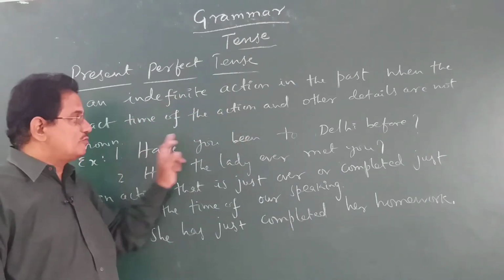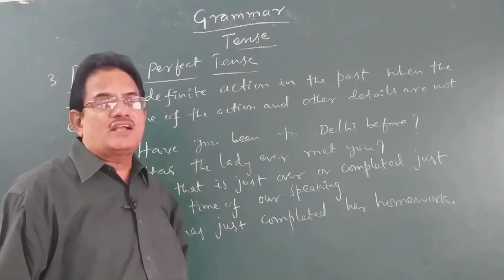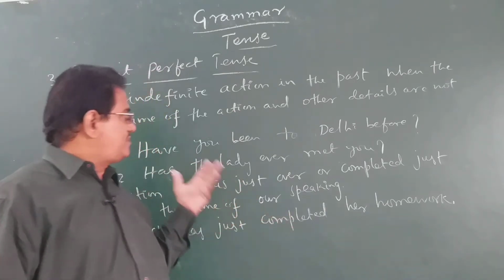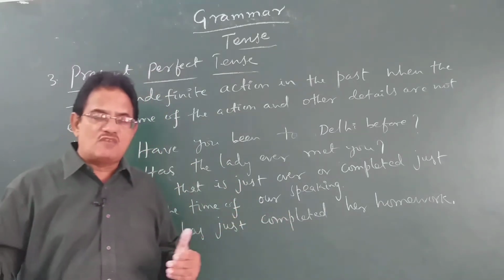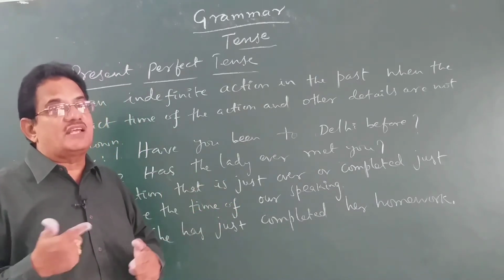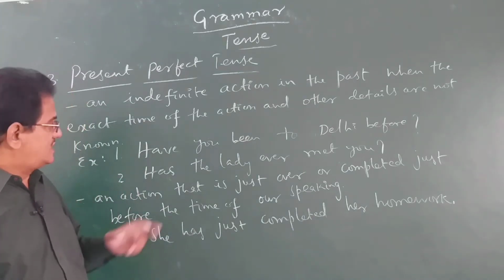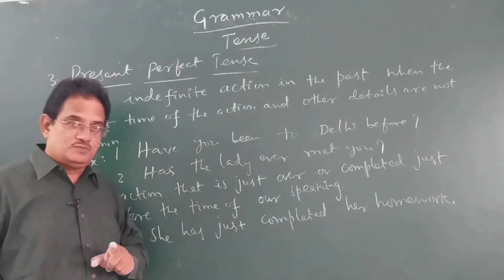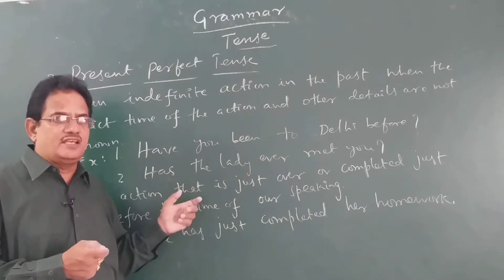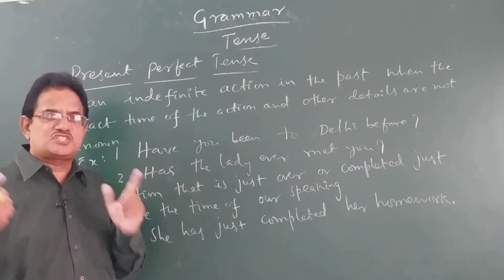See, for example, have you been to Delhi before? What does it mean? The person is asking a question, have you been to Delhi before? Means before, have you ever visited Delhi? But we are not specifying the time exactly when you have visited. In the same way, has the lady ever met you? We are not specifying the time there. You are referring to a particular lady and you are saying, has she met you at all? Has she ever met you?